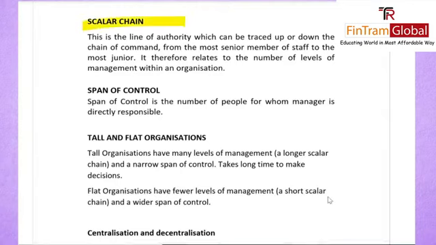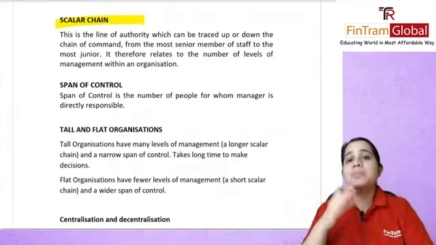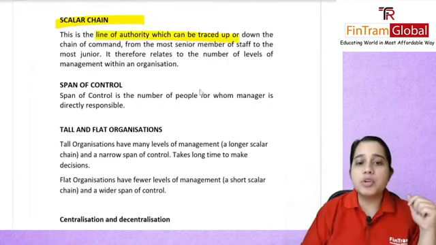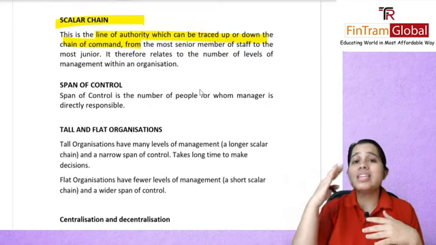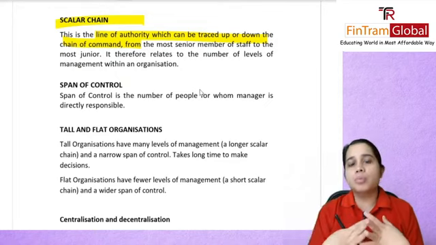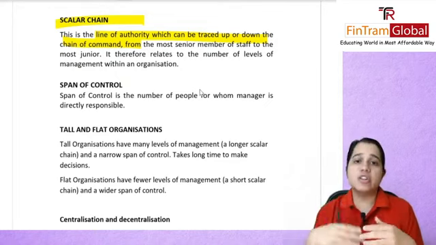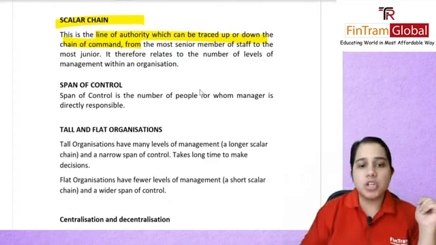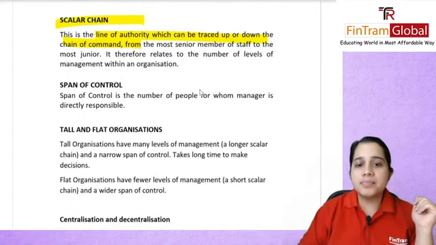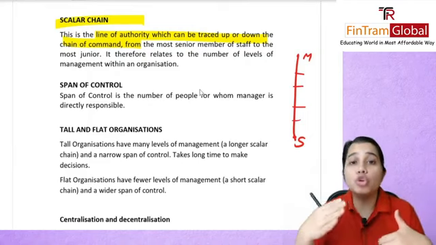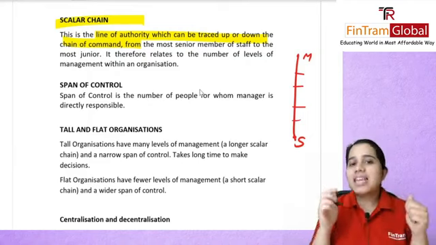Next, we will talk about the scalar chain. Now, what is scalar chain? This is basically a line of communication which is followed. This is the line of authority which can be traced up or down the chain of command, basically from your most senior member to your most junior member. So, let's say I'm a staff member and I want to communicate to my manager, then I'll probably have to go through a chain, right? I'll go to my supervisor, he'll go to my AM, and then probably the manager. So, that is known as your scalar chain. It refers to the number of levels of management within an organization. So let's say I'm a staff member here and this is the manager, there will be so many levels that I probably have to go through in order to communicate to that person. So that is your scalar chain.